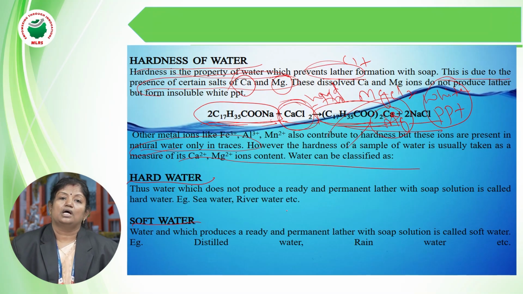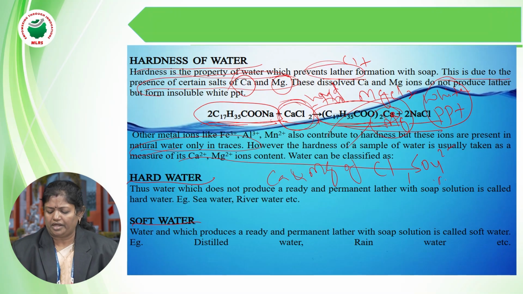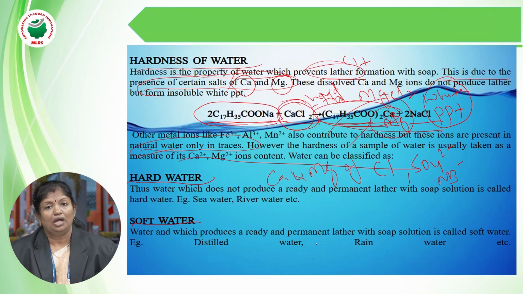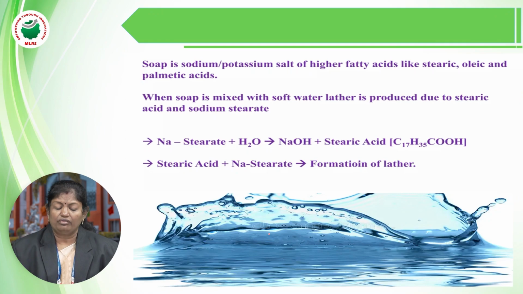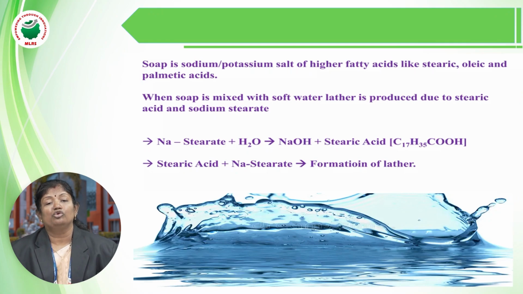Hard water has calcium and magnesium salts, such as chlorides, sulfates, nitrates, carbonates and bicarbonates, all of which cause hardness. Soft water is the pure form, only H plus ions and OH minus ions, H2O.